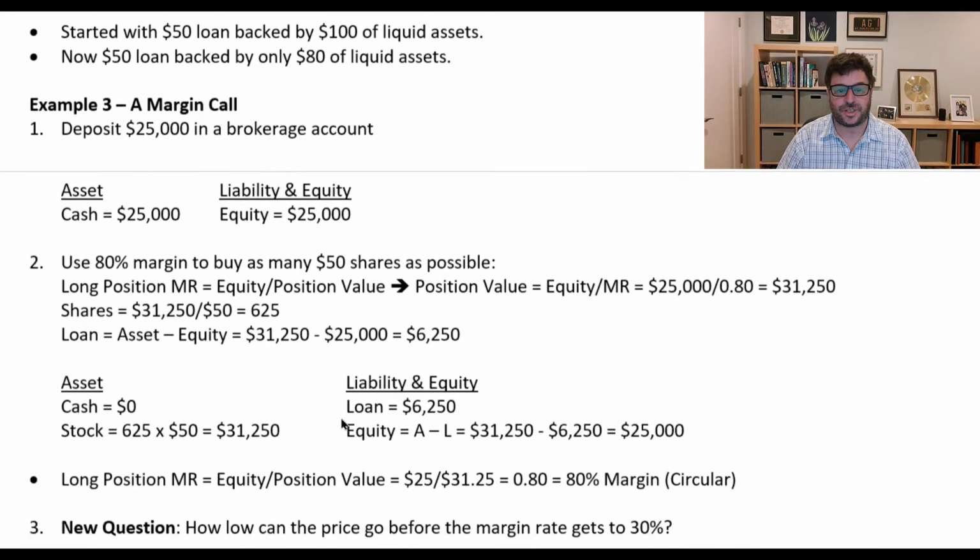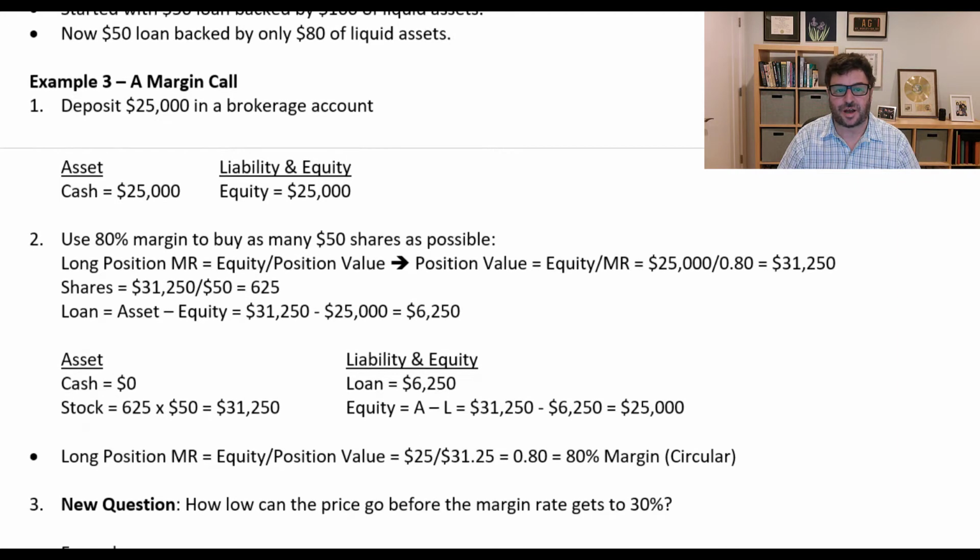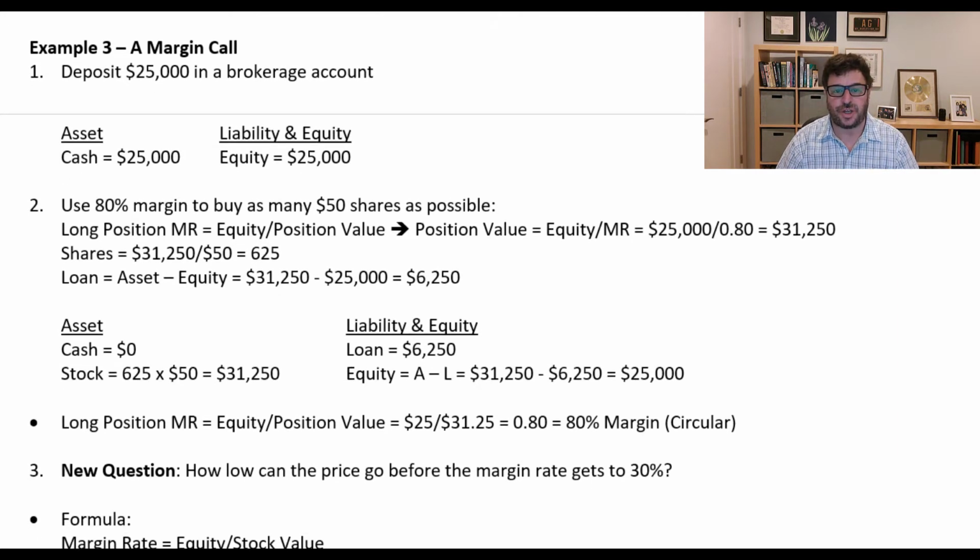Let's look at the third example. And this time what we're going to see is the price of the stock falls by so much that the trader or the investor is required to put more money into the account, because the value of the collateral relative to the loan has dropped by so much that the loan is no longer considered appropriately collateralized.